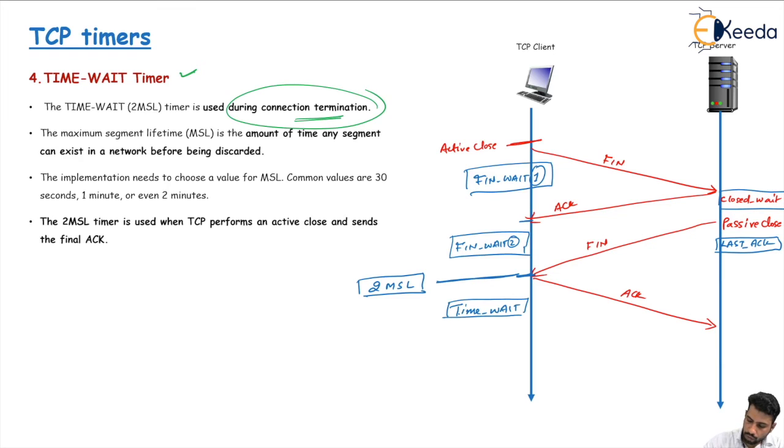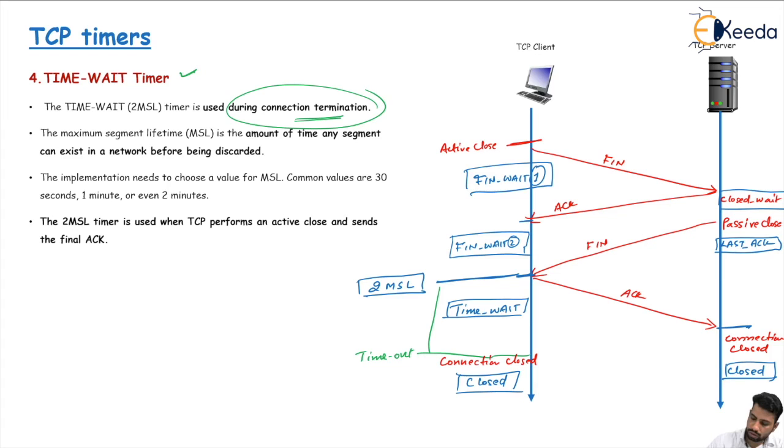When this timer expires, the timeout occurs, and if there is no segment from the server side, then finally the connection is closed and the client goes into the closed state. After receiving this acknowledgement, the connection gets closed at the server side, and the server also goes into the closed state.